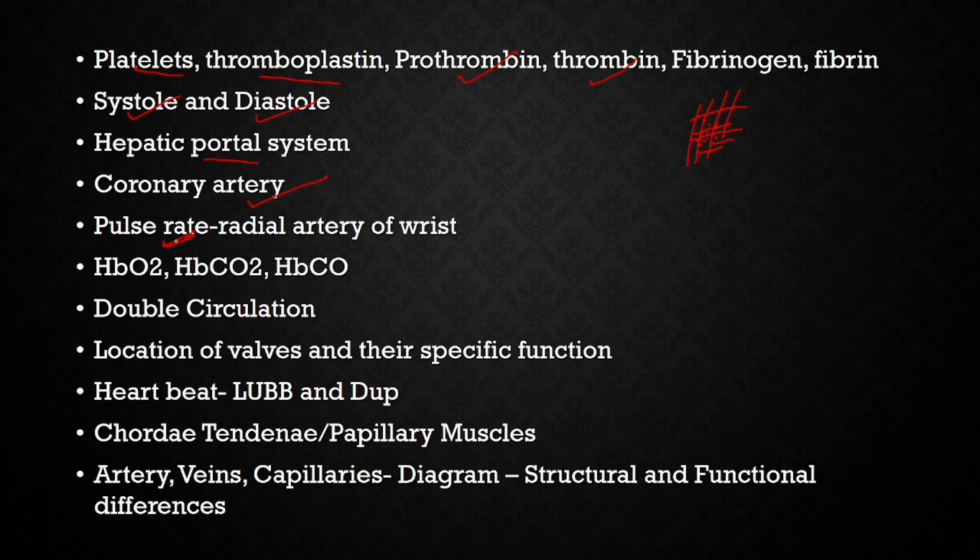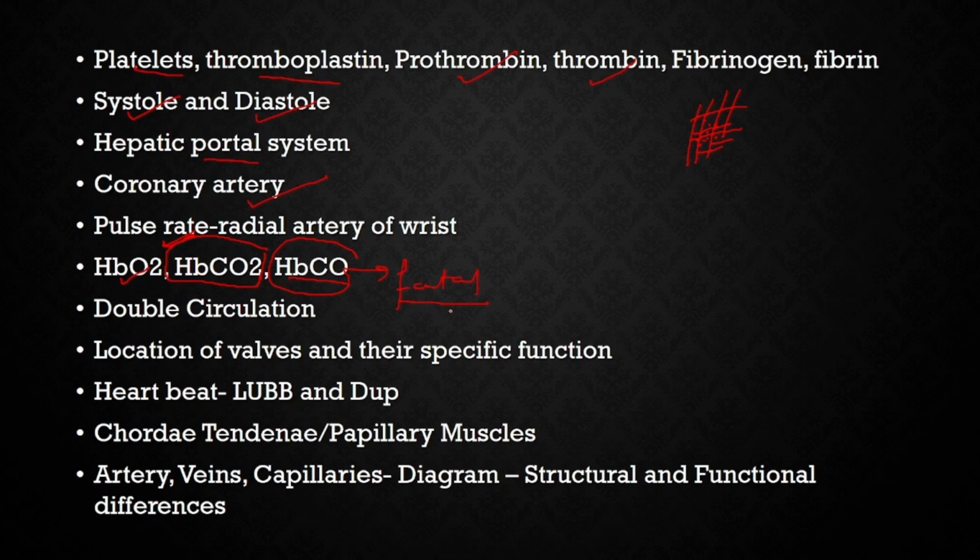Pulse rate, that is the throbbing of the radial artery of the wrist, you can calculate the pulse. For every closure of the valve, there is a kind of wave which appears in your blood, which can be felt on the radial artery of your wrist or of your neck region. That is the pulse rate. Then what is HbO2? That is oxyhemoglobin. Hemoglobin with carbon monoxide forms carboxyhemoglobin, and with carbon dioxide it forms carbaminohemoglobin. You need to know this is fatal, because it forms an irreversible complex.